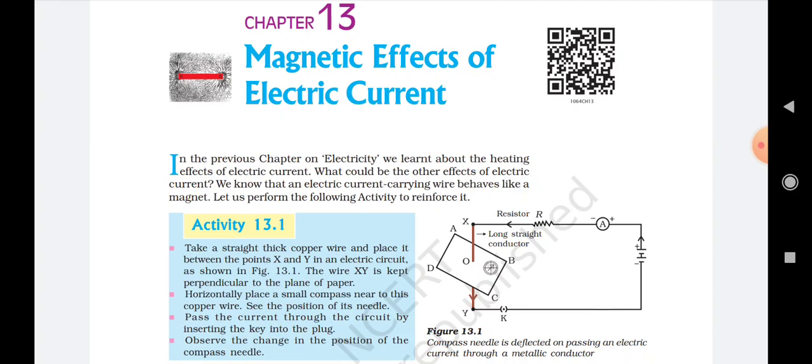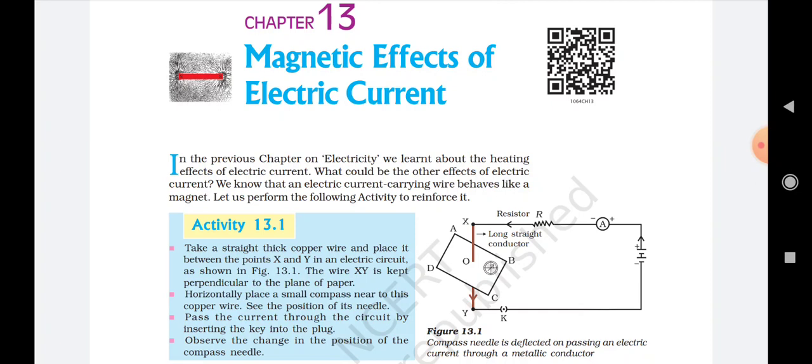So basically there are different effects of electricity, and out of these, in this chapter we will understand that electricity and electric current, as well as magnetism, are synonymous to each other. It means both of them are dependent on each other.